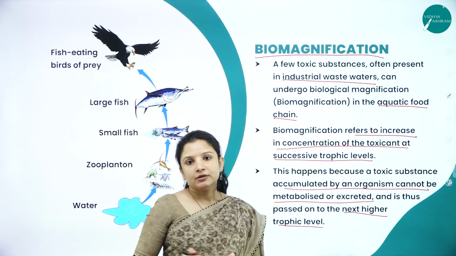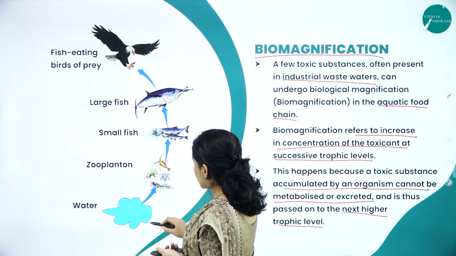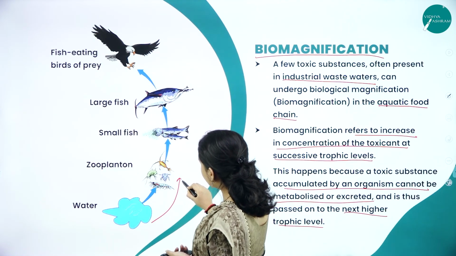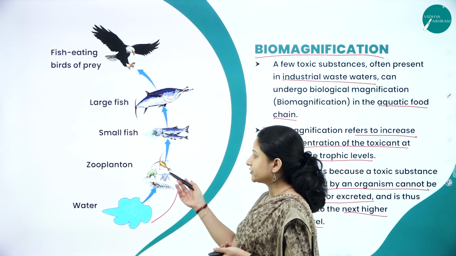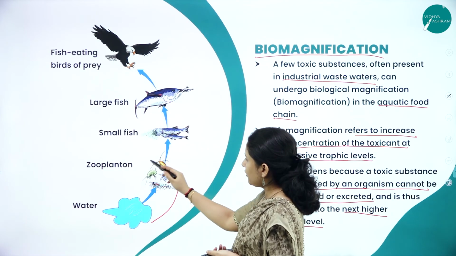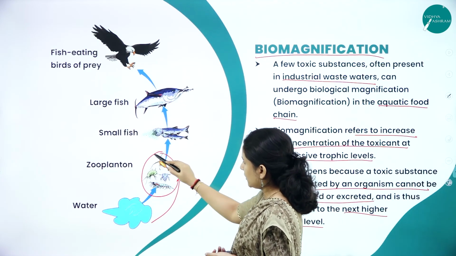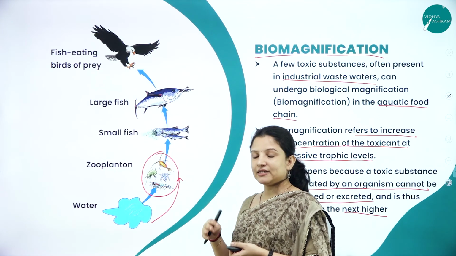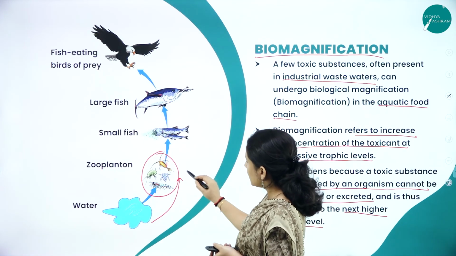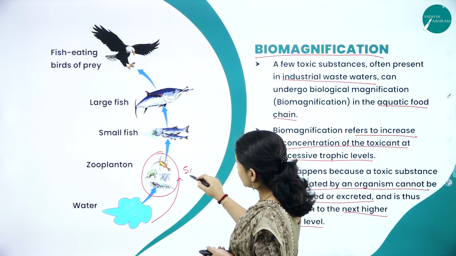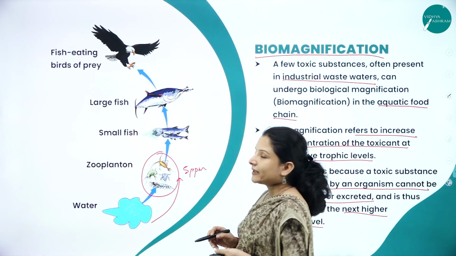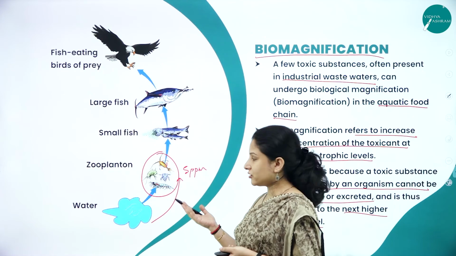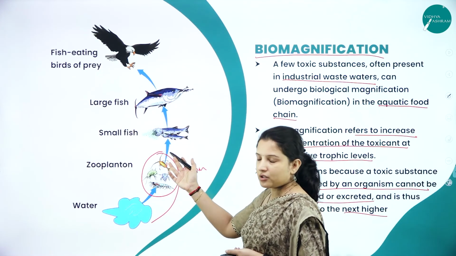So, when it moves from water to some of the crustaceans, the zooplanktons, it will be of some concentration. And these organisms, again, are not capable of metabolizing and excreting them. So, for example, here it was 5 ppm, that is parts per million concentration of a particular chemical entered into the body.